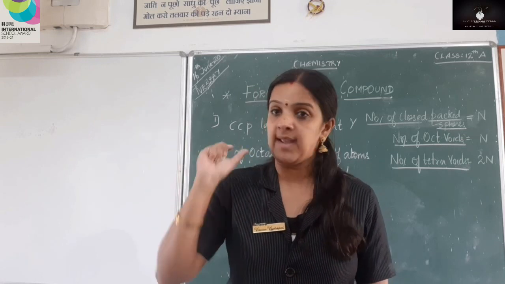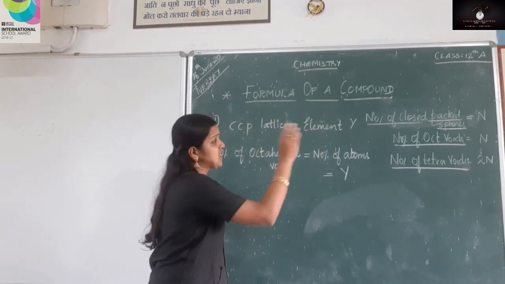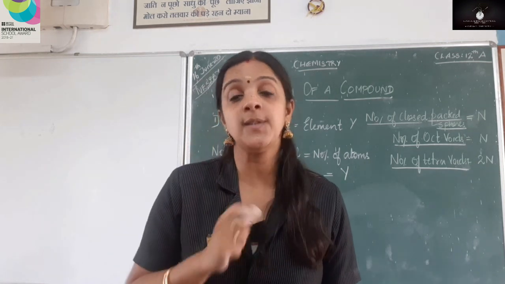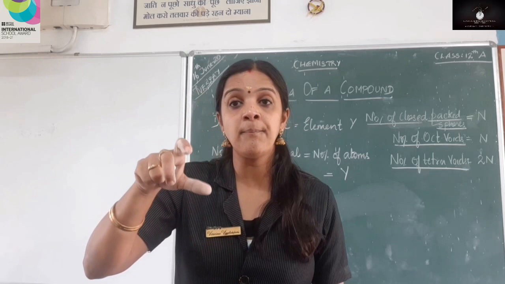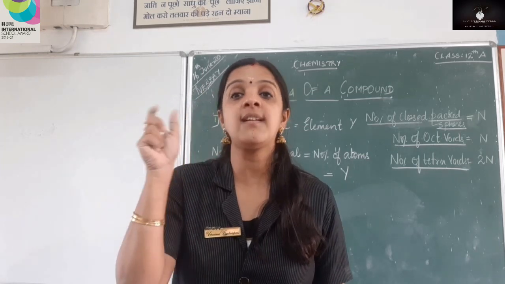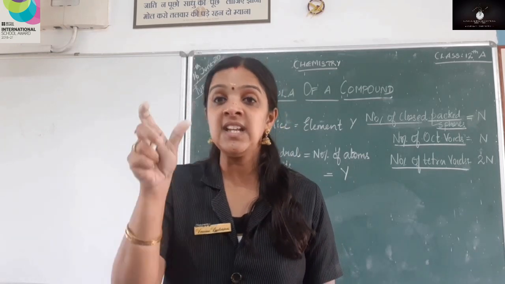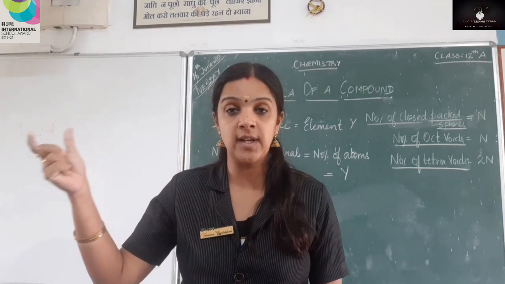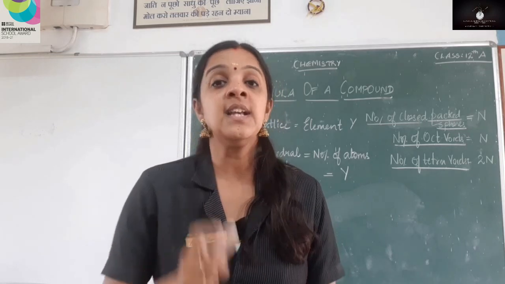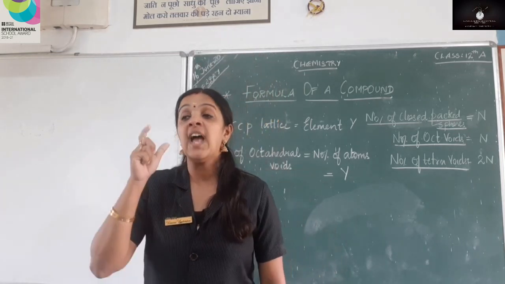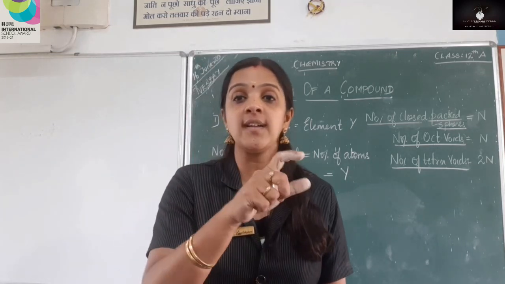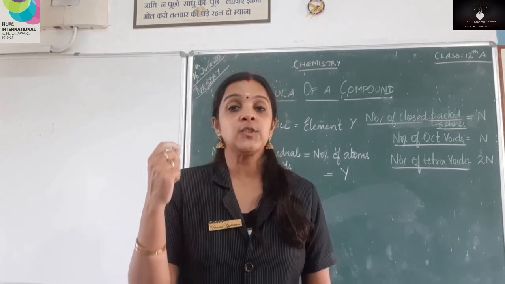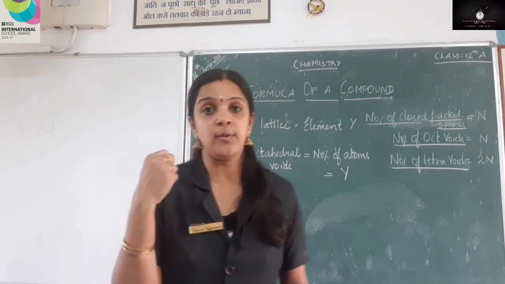Twice the time of N, right? So now what is the use of these octahedral and tetrahedral voids? The fraction, that is the number that we get for octahedral and tetrahedral voids in a unit crystal, depends on the chemical formula of the compound. I will say again, the chemical formula of the compound and the fraction of the octahedral and tetrahedral voids are interdependent, right? So now there is a question given in your textbook.